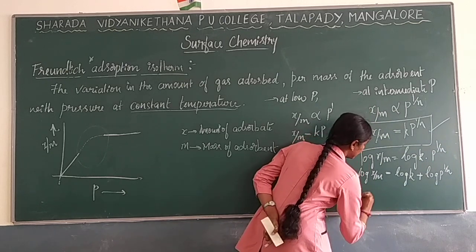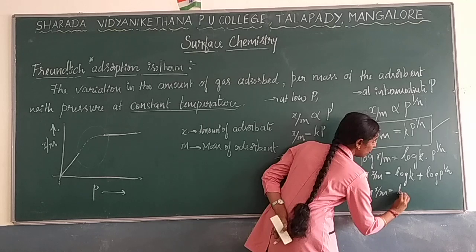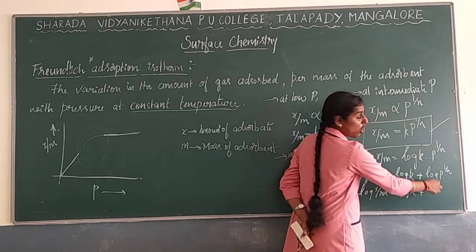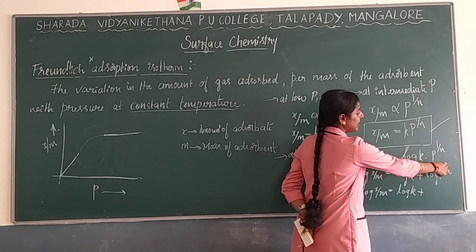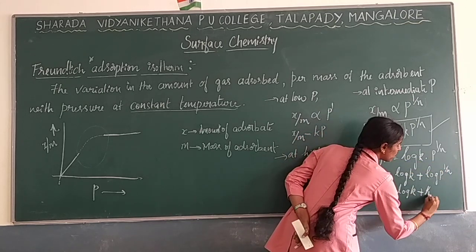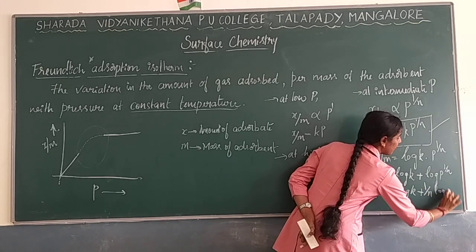So again you can write this as log of x by m is equal to log of k plus, since log of m to the power n is nothing but n log m, 1 by n log of p.